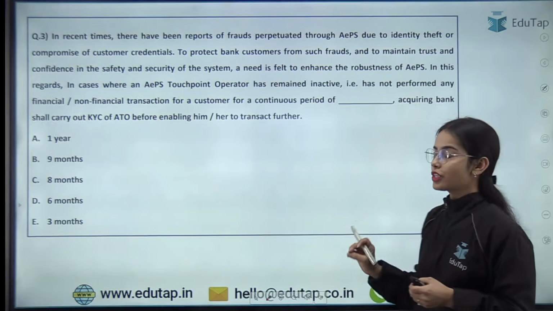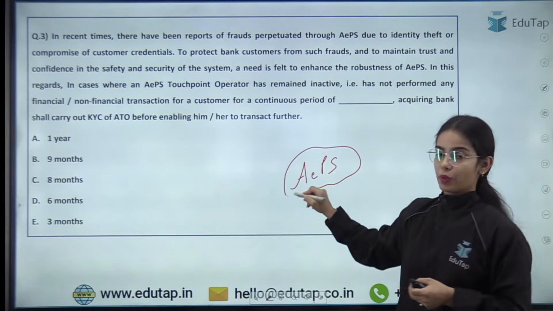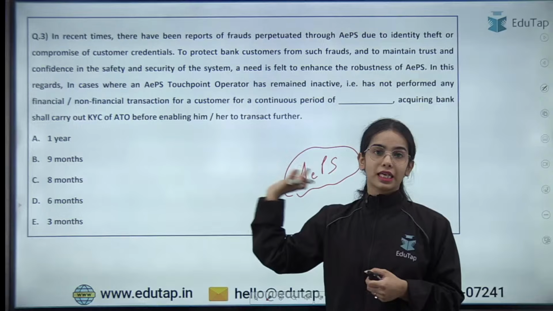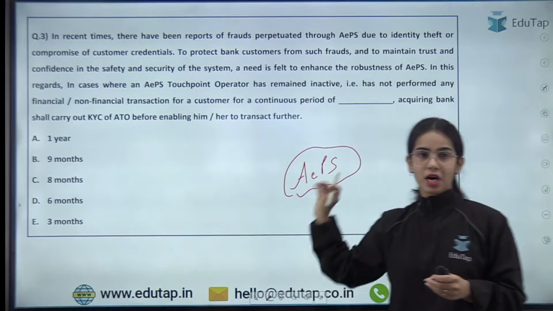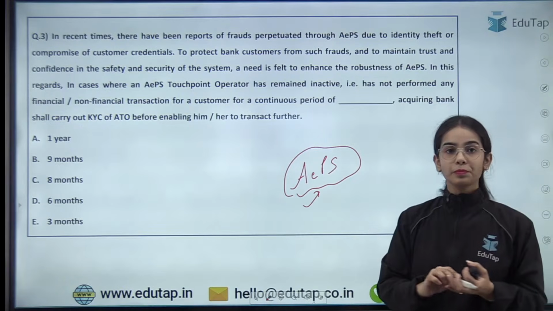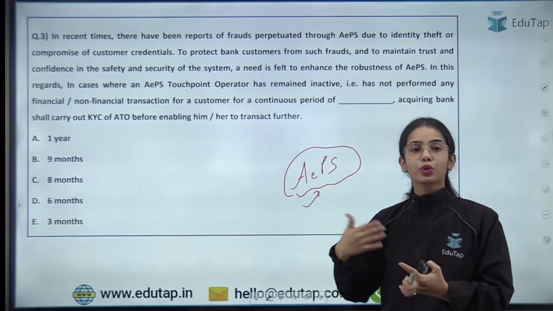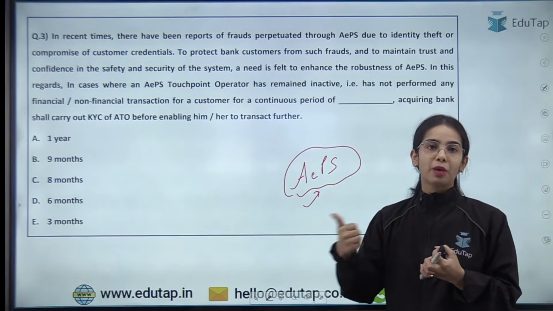Now coming to the next question, that is the AePS, that is about the Aadhaar enabled payment system. Okay, so all the students that have given the right answer of the previous question, give yourself 1 mark and try to answer this question now. Yes, so Aadhaar enabled payment system. So this is a very important system through which the payments can happen through the Aadhaar information and biometric details.